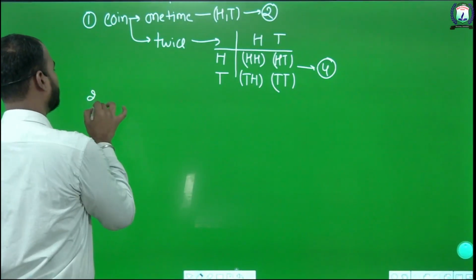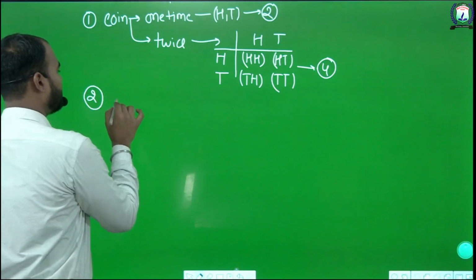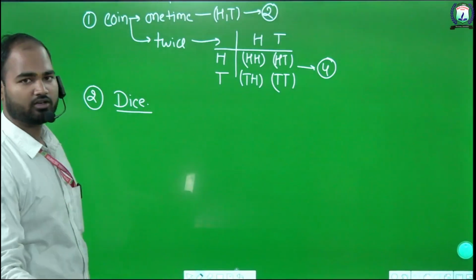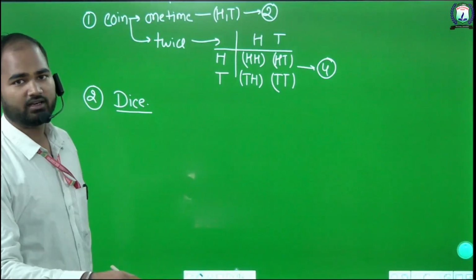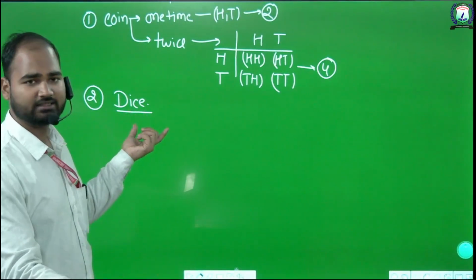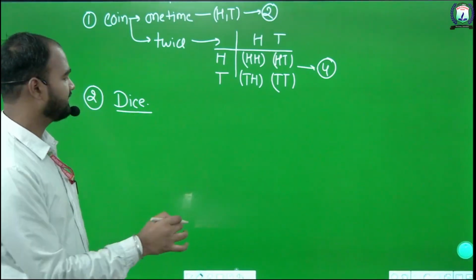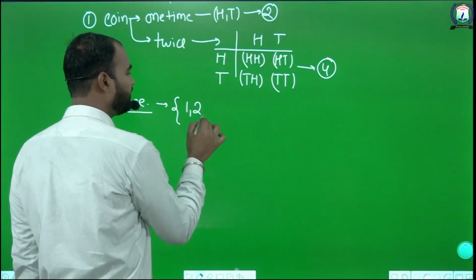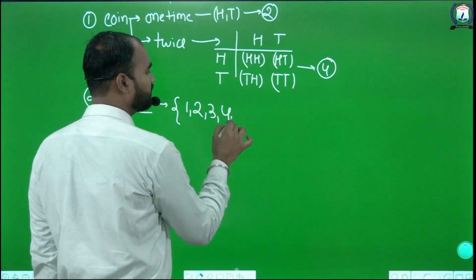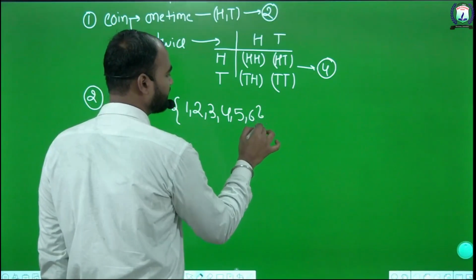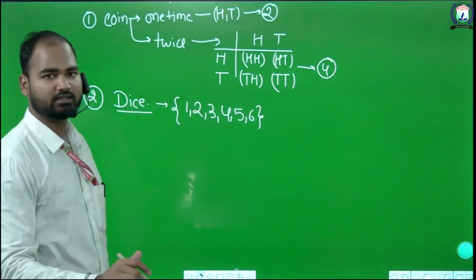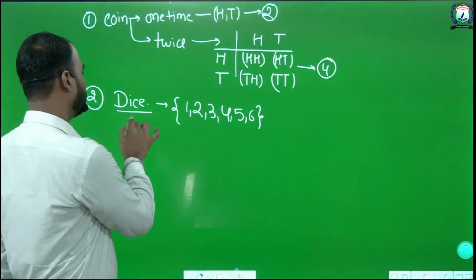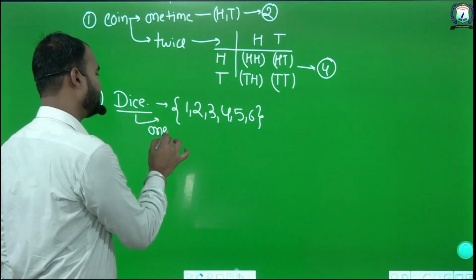Second topic is dice. If we roll a dice for a single time, we will get 6 events. We will get events like either we get 1, 2, 3, 4, 5 or 6. Only these possibilities are there if we roll a dice one time, a single time.